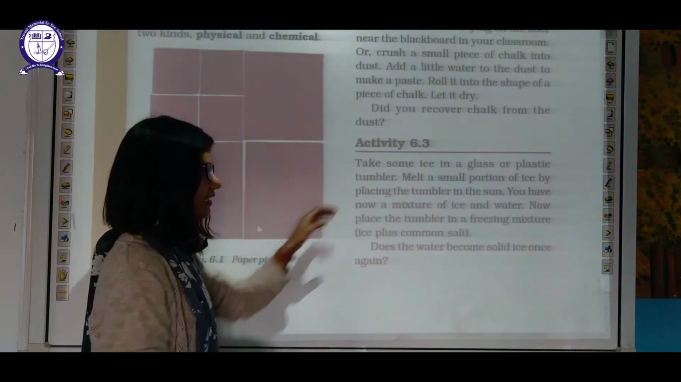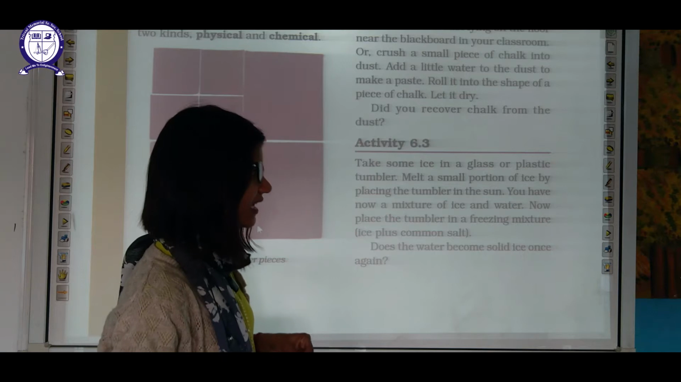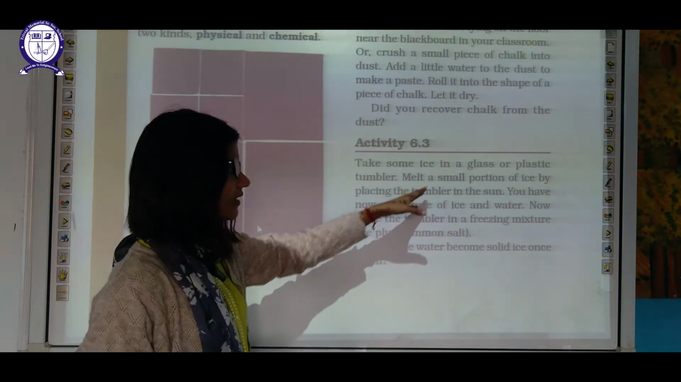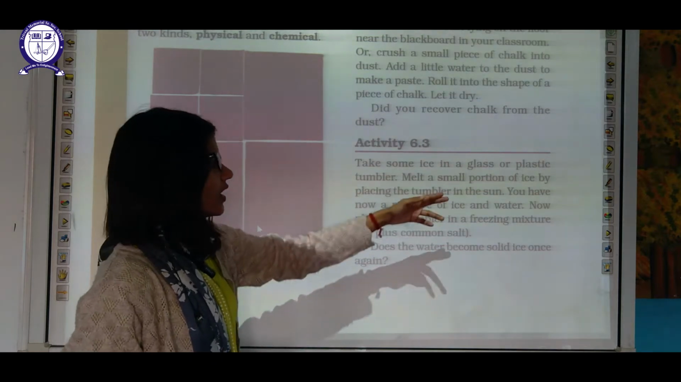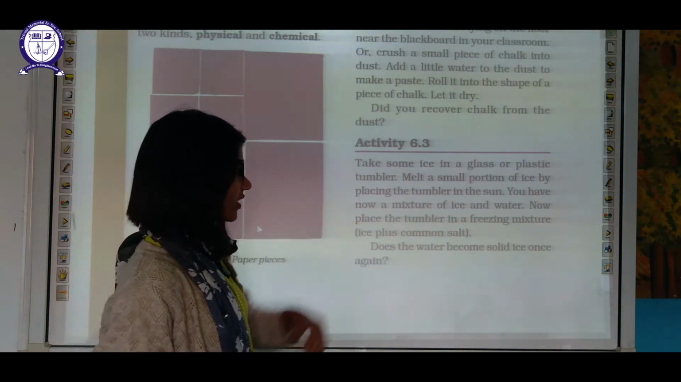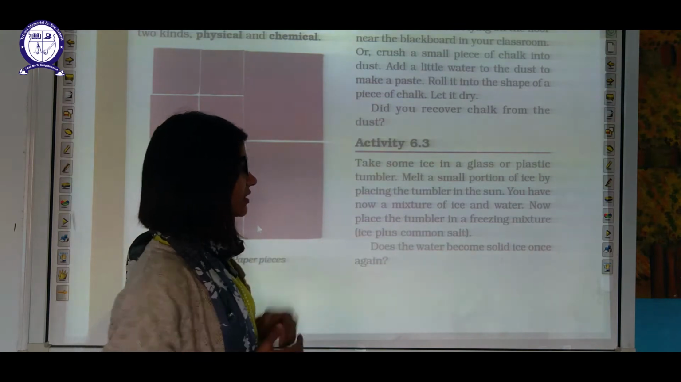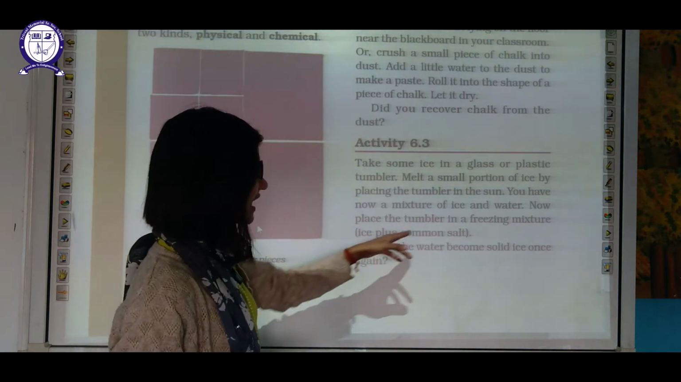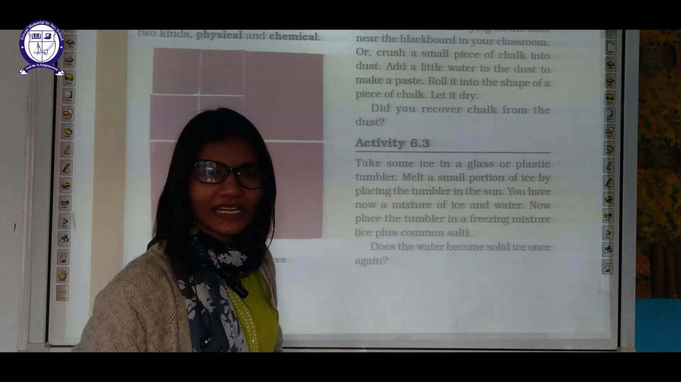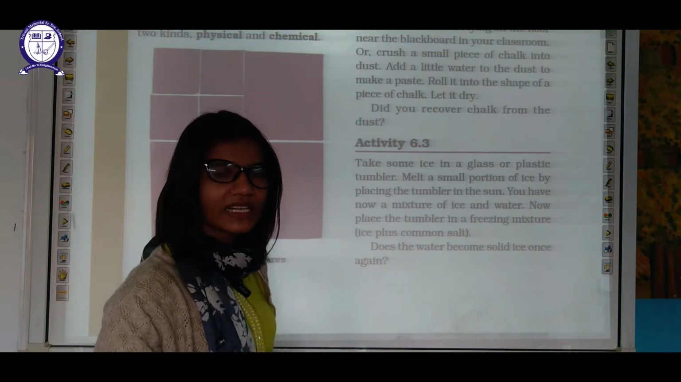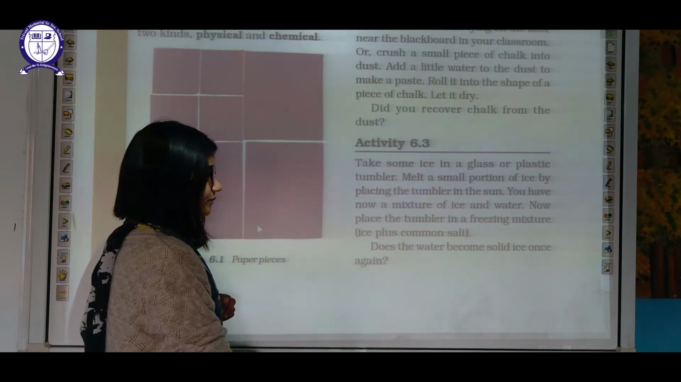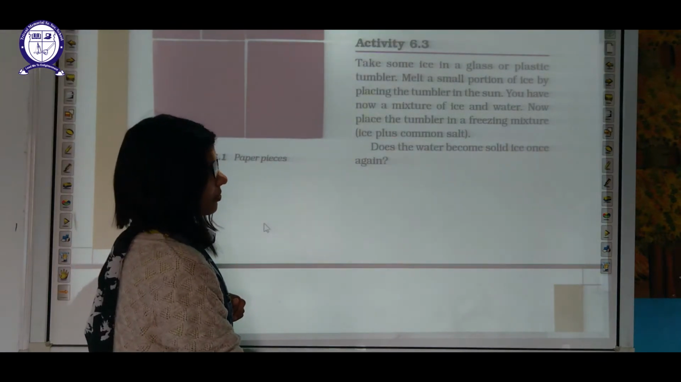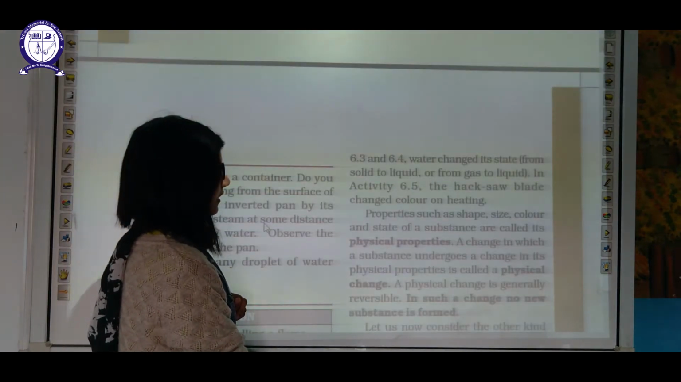We will discuss it. Third activity: take some ice in a glass or a plastic tumbler. Melt a small portion of ice by placing the tumbler in the sun. You now have a mixture of ice in water. Now place the tumbler in a freezing mixture, and add salt. Salt will increase the formation of ice. Now, does the water become solid ice once again?